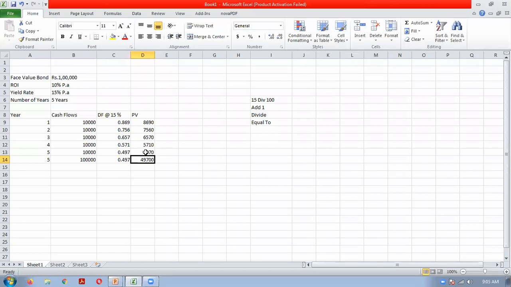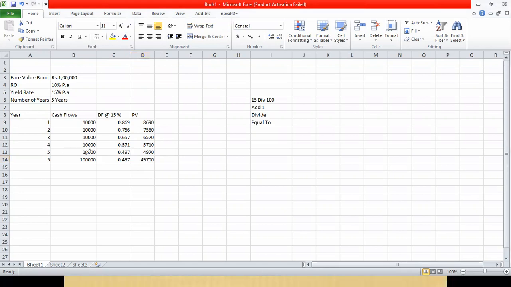See, if you want to understand it logically, you can understand it like this. In the fifth year you will get 10,000. Its today's equivalent value is 4,970. Means if in the fifth year the value is 10,000, its today's value is 4,970.